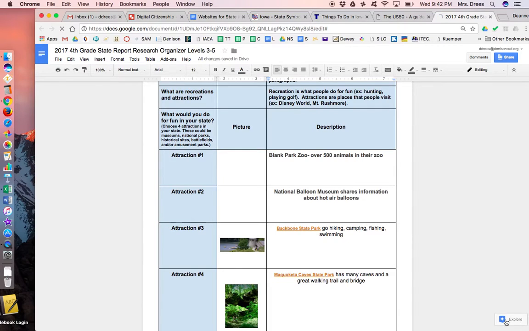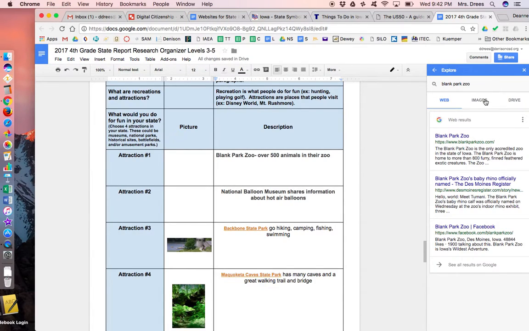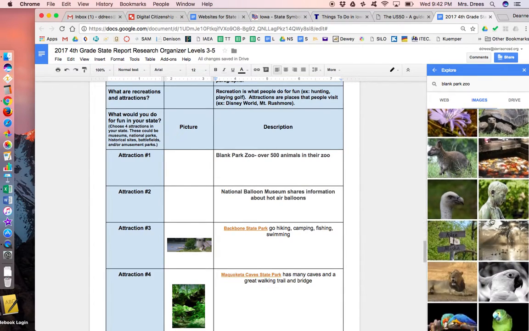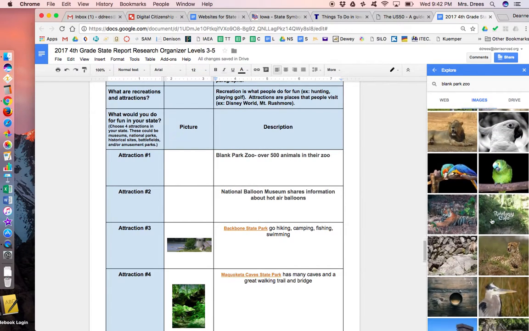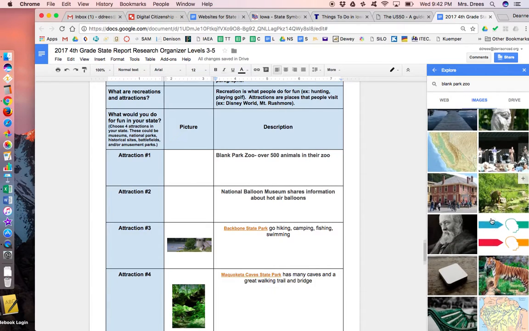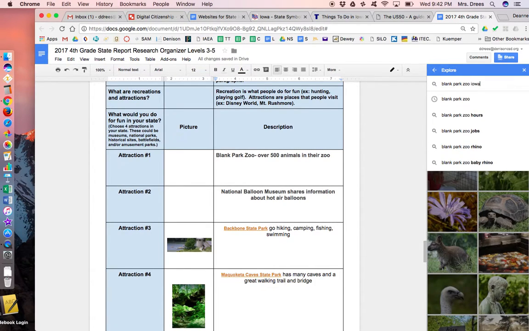So I'm going to press Explore and see if we can get Blank Park Zoo to show up. And we'll press Images. Wow, there's lots of pictures. I don't know if any of those are really the Blank Park Zoo in Iowa.